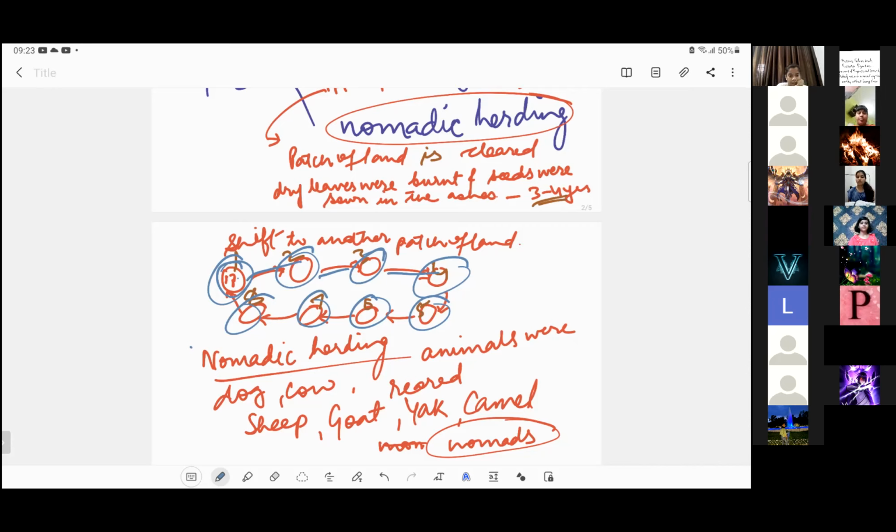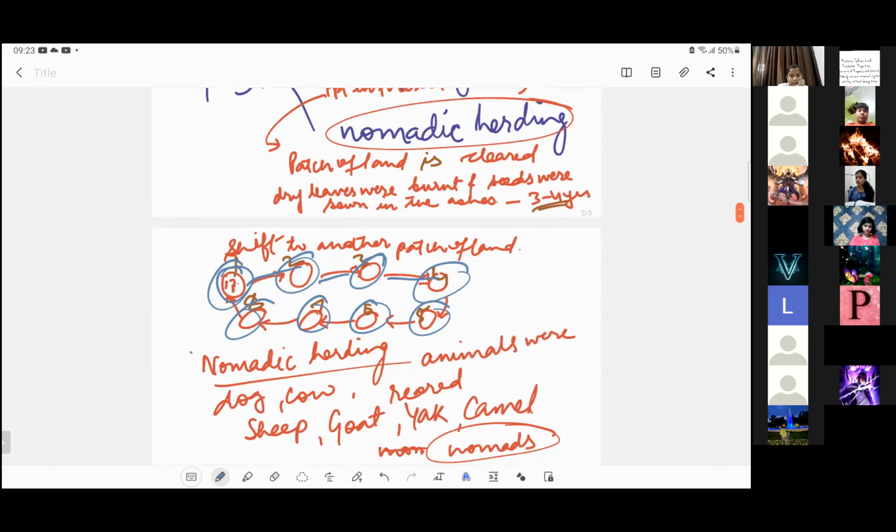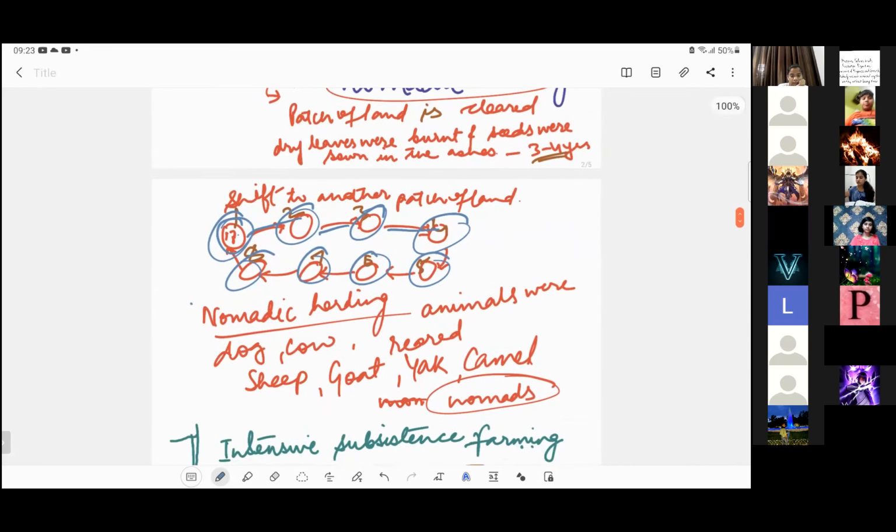Now coming to the second part of this primitive subsistence farming, we have nomadic herding. Now, what is this nomadic herding? Do you know? Moving from one place to another with their cattle. See, when we talk of nomadic herding, we are actually talking about the nomads. We know nomads are the people who don't live a settled life. They keep on moving from one place to another, right? Nomads don't cultivate much, but they keep animals with them.